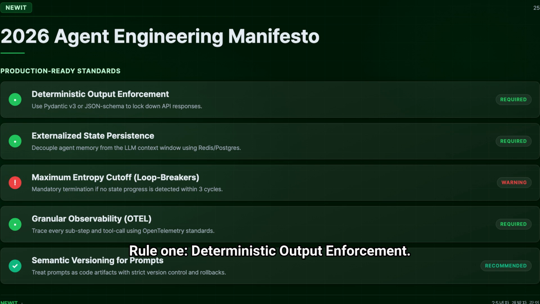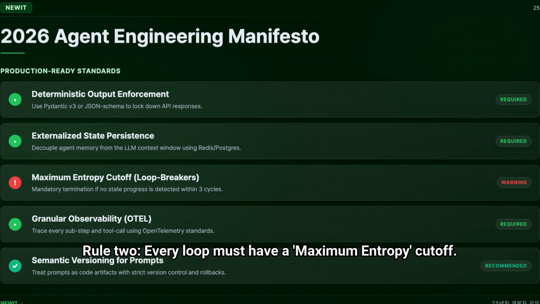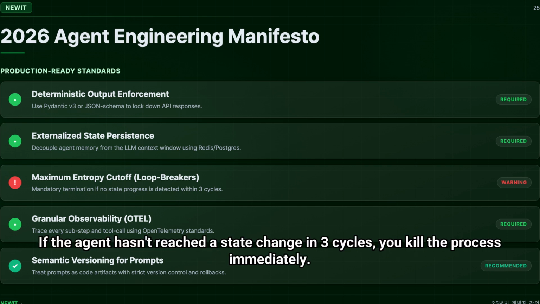Rule 1, deterministic output enforcement. You can't just hope the LLM follows the schema. You use libraries like Pydantic v3 or strict JSON schema enforcement at the gateway. Rule 2, every loop must have a maximum entropy cutoff. If the agent hasn't reached a state change in 3 cycles, you kill the process immediately.